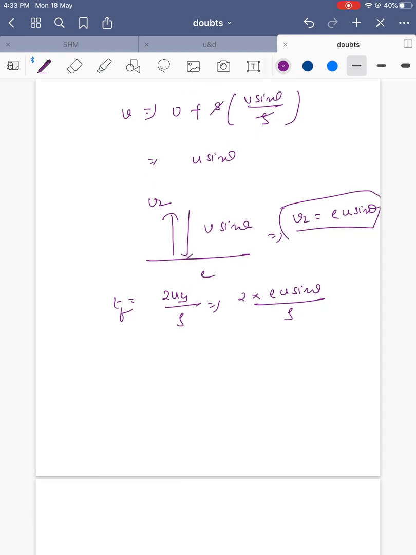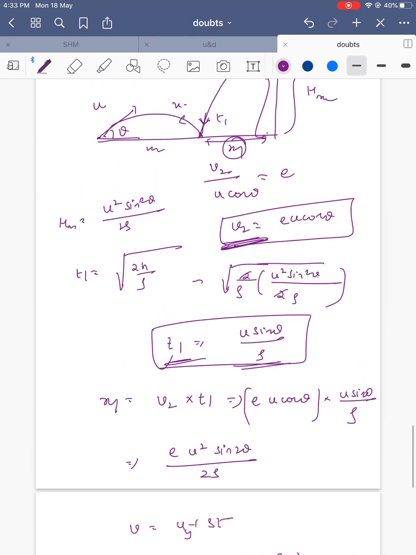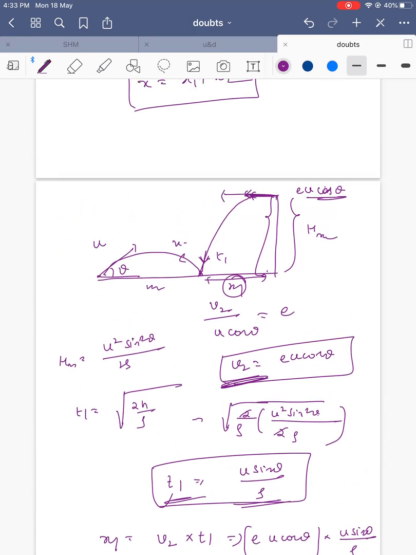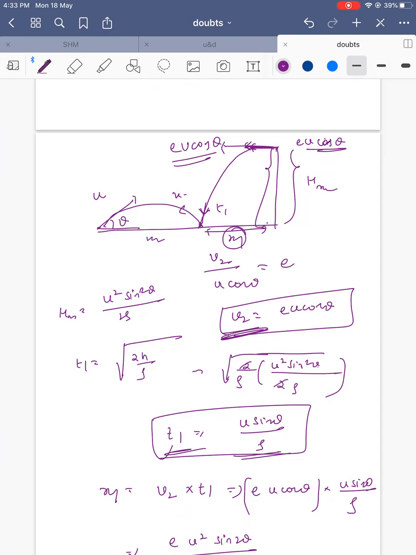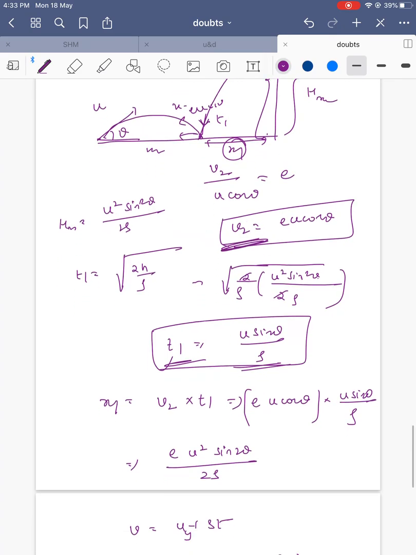The horizontal velocity remains as it is, e u cos theta, because the acceleration in the horizontal direction is 0.